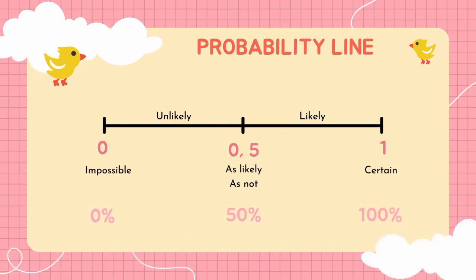Let's take a look at the probability line. This is a line of numbers that goes from 0 to 1. A probability of 0 means that an event is not likely to happen, and a probability of 1 means that an event will definitely happen. It's certain. That's why the probability line only goes from 0 to 1.